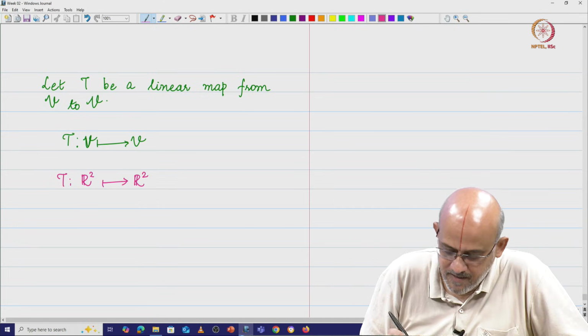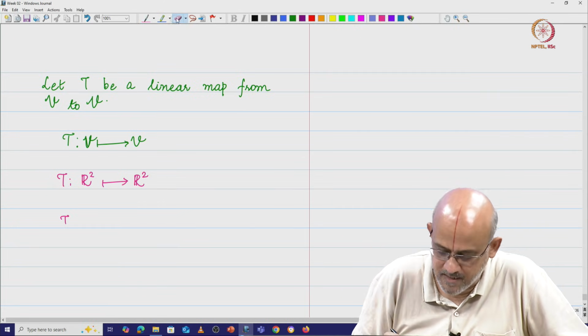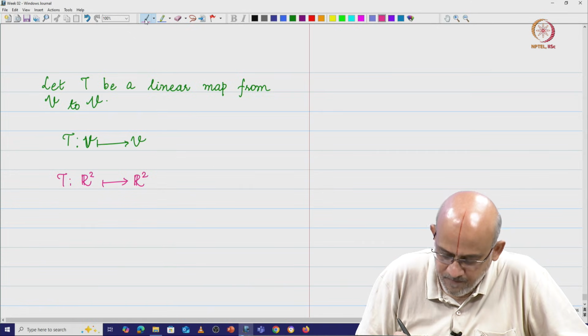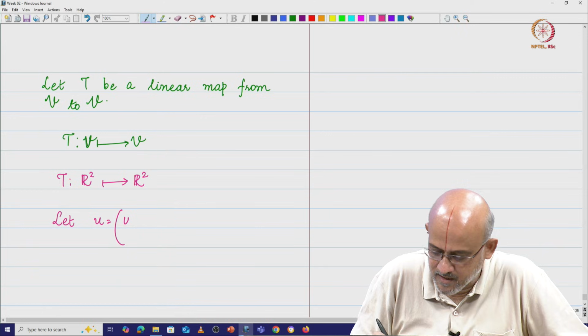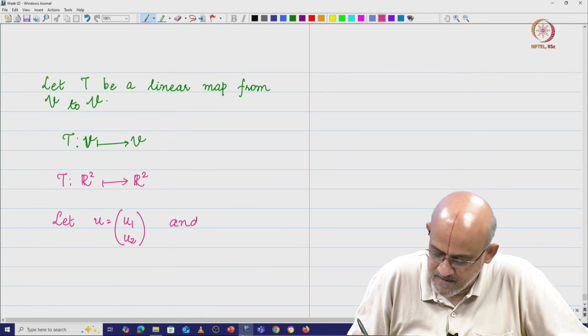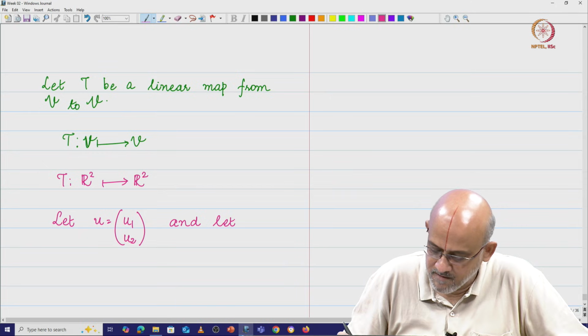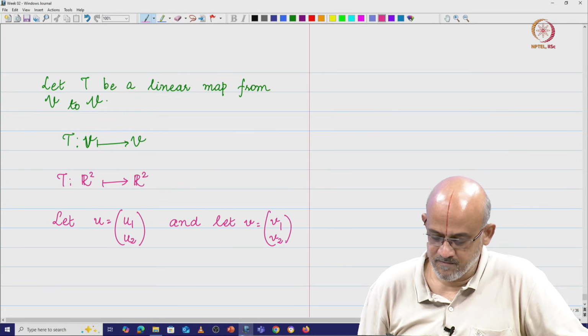What does that mean? Let u be a vector in R2, u equal to u1 u2, and let v be another vector in R2 with components v1 v2.